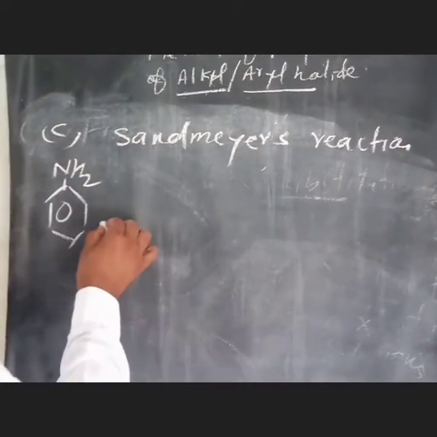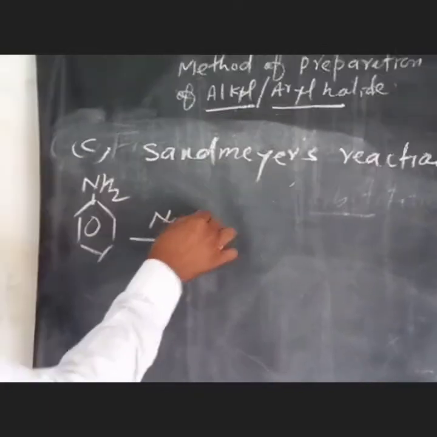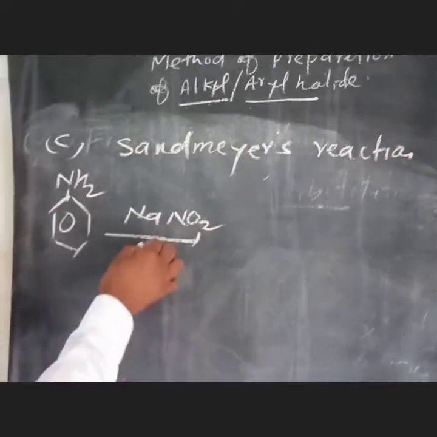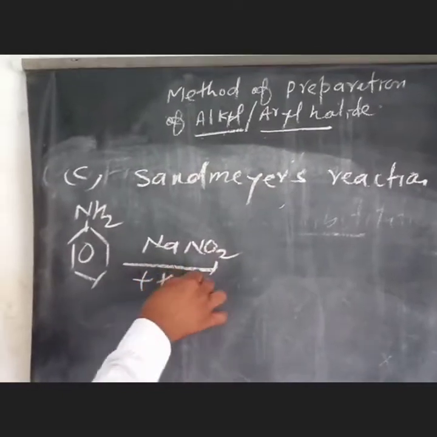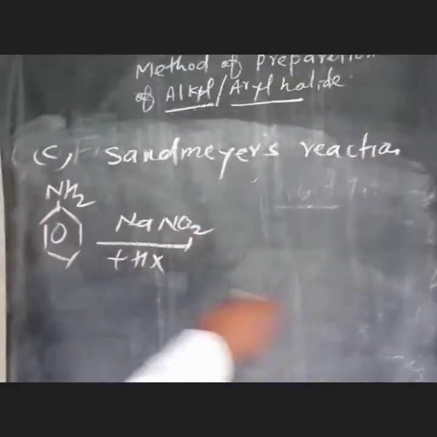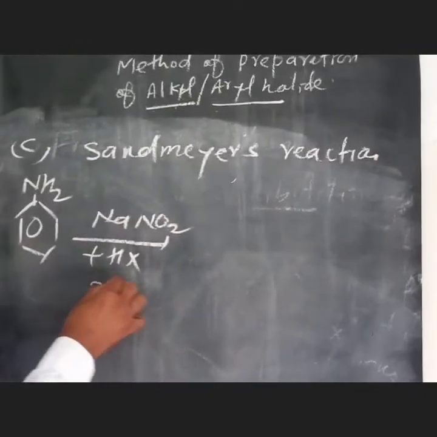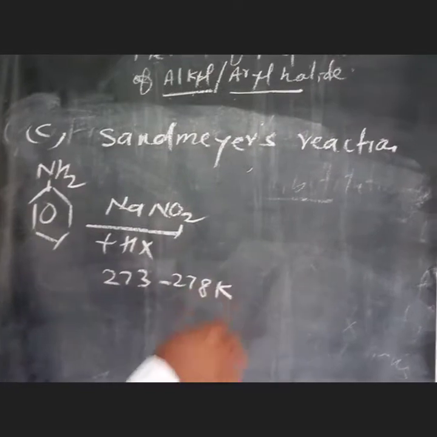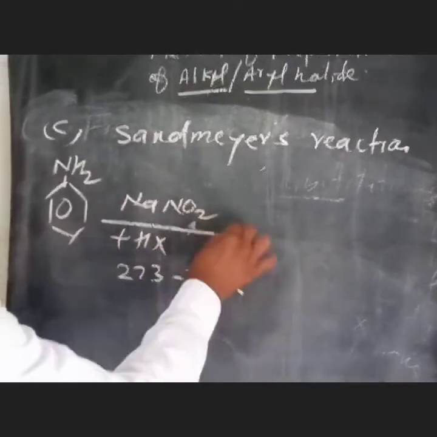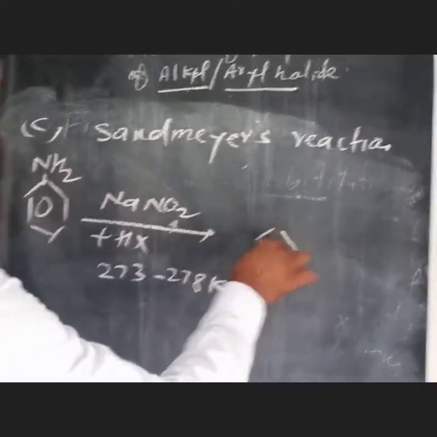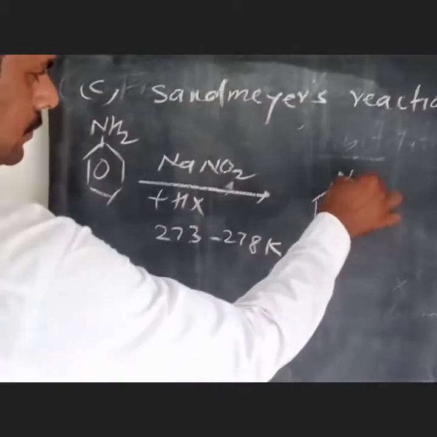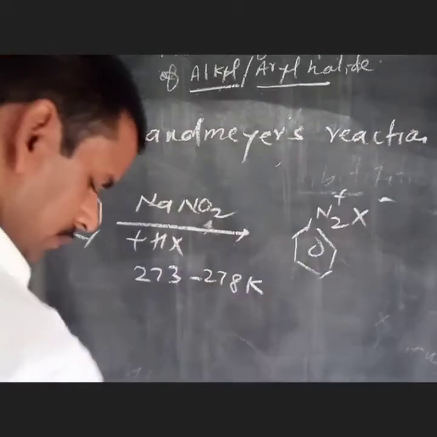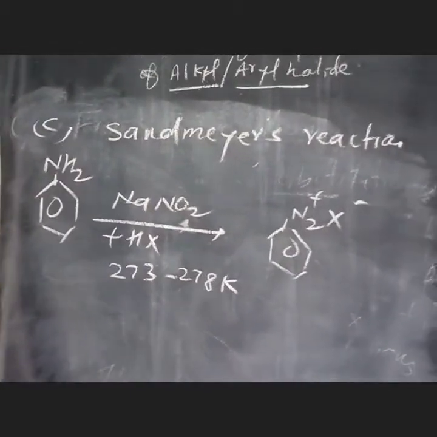react with sodium nitrite, NaNO2, and halogen acids and produce diazonium salt.